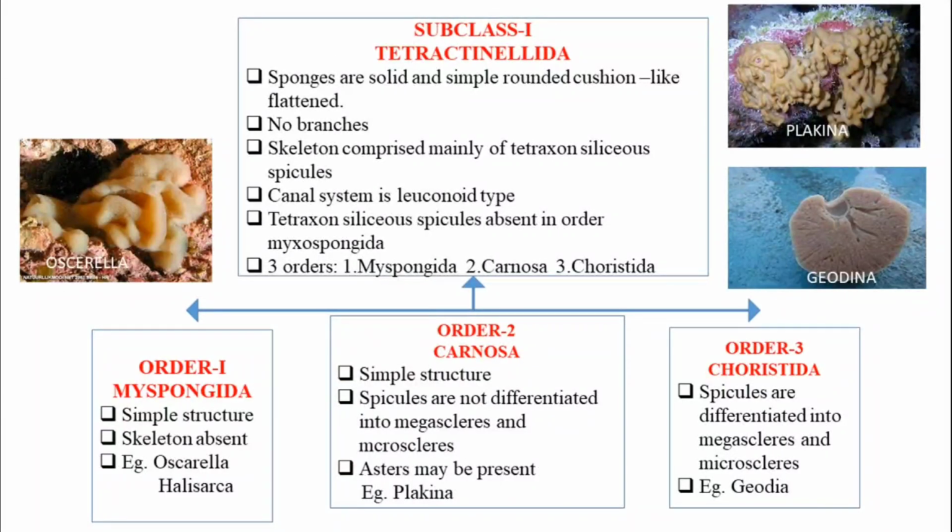In these species, spicules are not differentiated into megascleres and microscleres. Asters may be present in this order. Example, Plakina. Order 3, Choristida. In the order Choristida, the spicules can be differentiated into megascleres and microscleres. Example, Geodia.